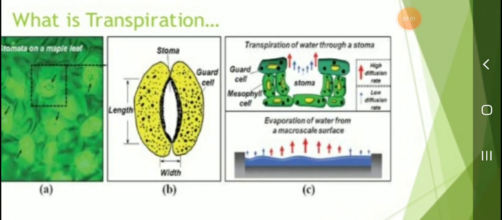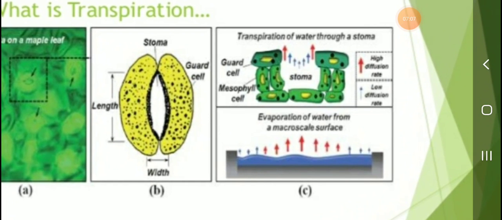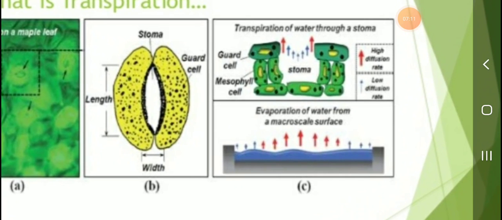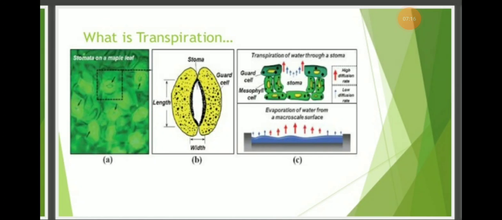Stomata, guard cells, length, width. Transpiration of water through a stomata. Guard cell, mesophyll cell, stomata. Evaporation of water from a macroscale surface. That is the transpiration of water.